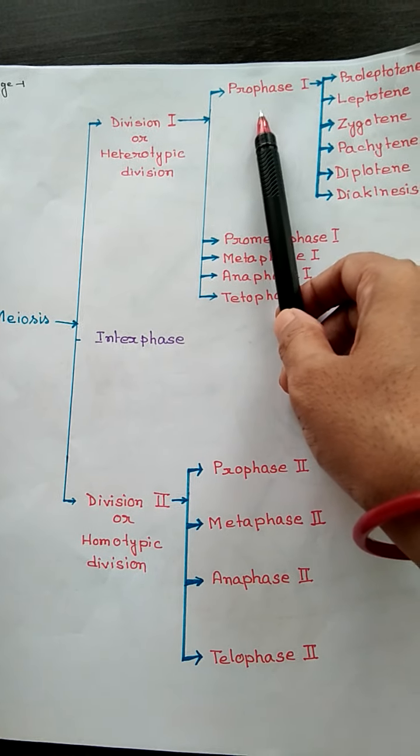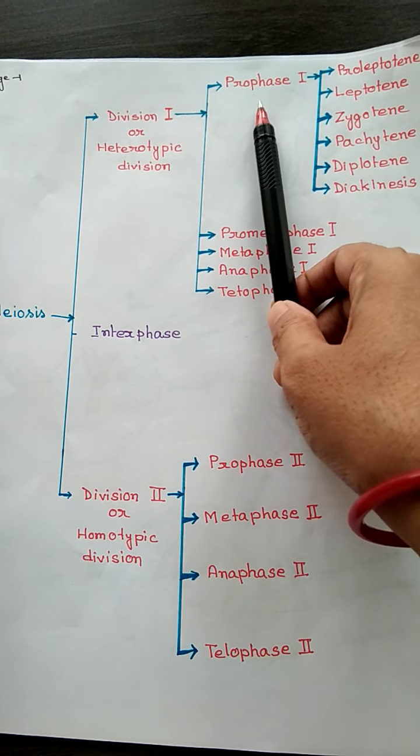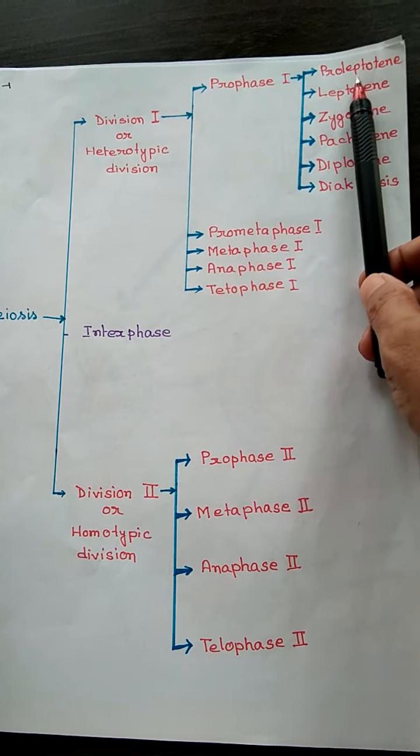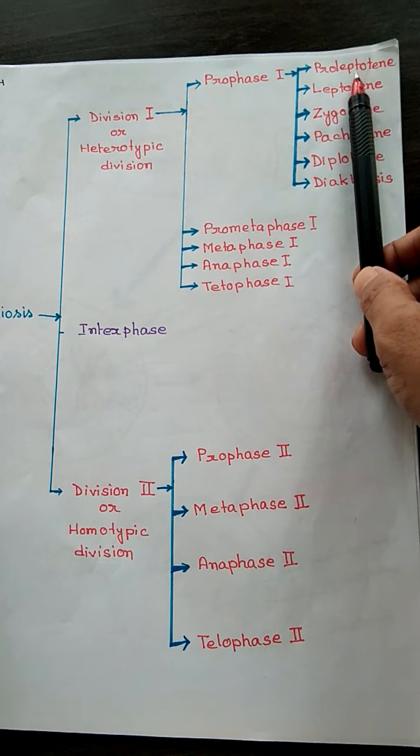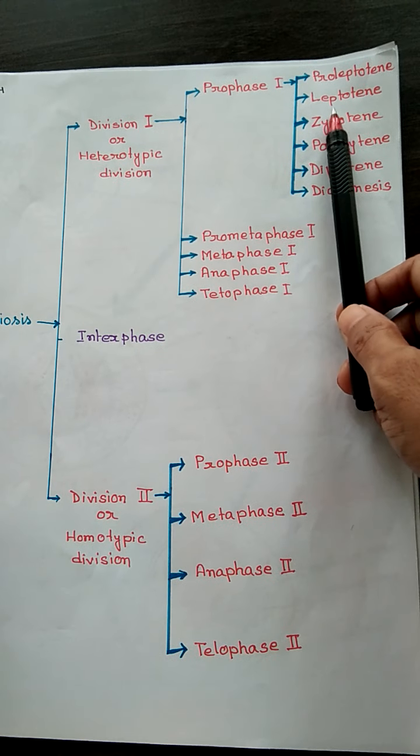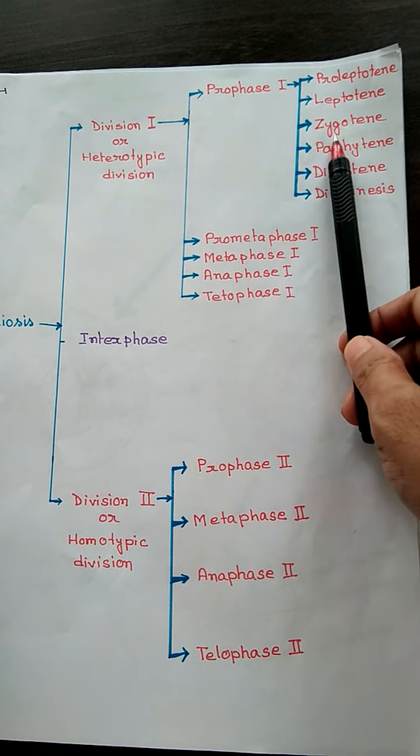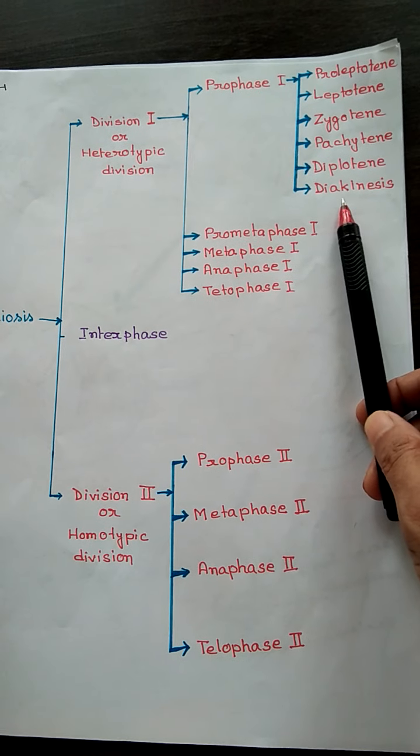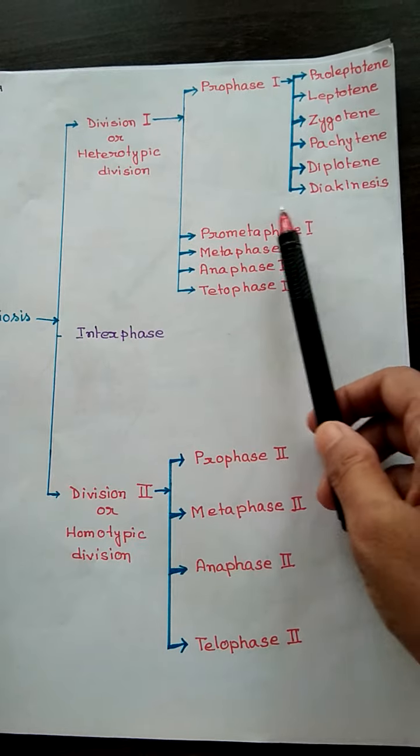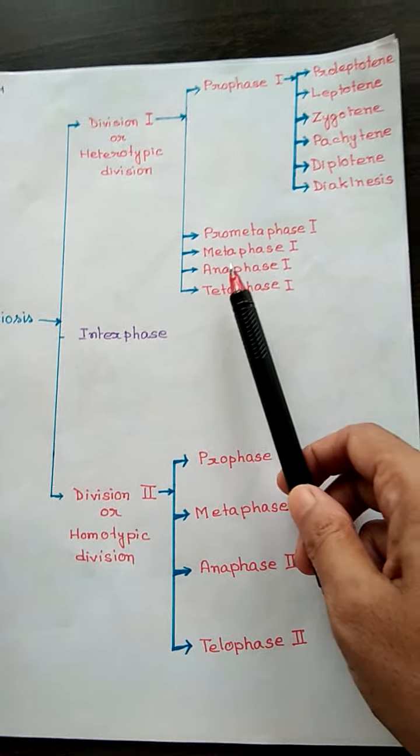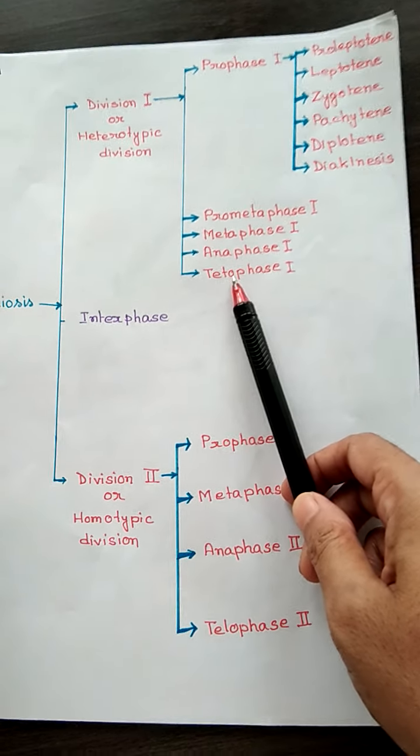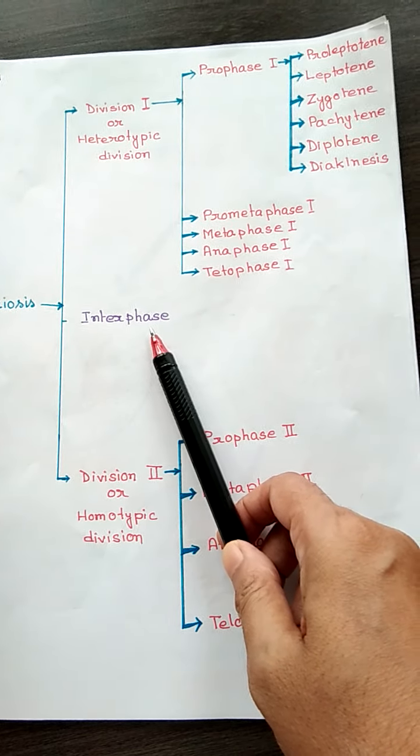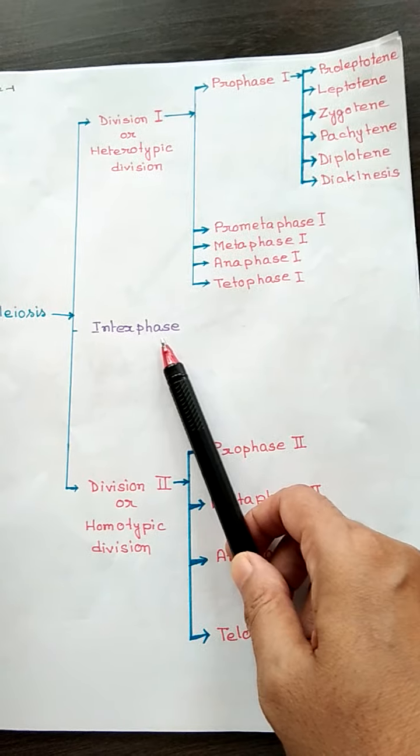In the case of the prophase, it is a little bit of a prolonged time period for the first division. The stages are leptotene, zygotene, pachytene, diplotene, diakinesis. After that, it will enter into the metaphase stage, anaphase and telophase. After telophase, interphase. You know about that phase in the cell cycle.